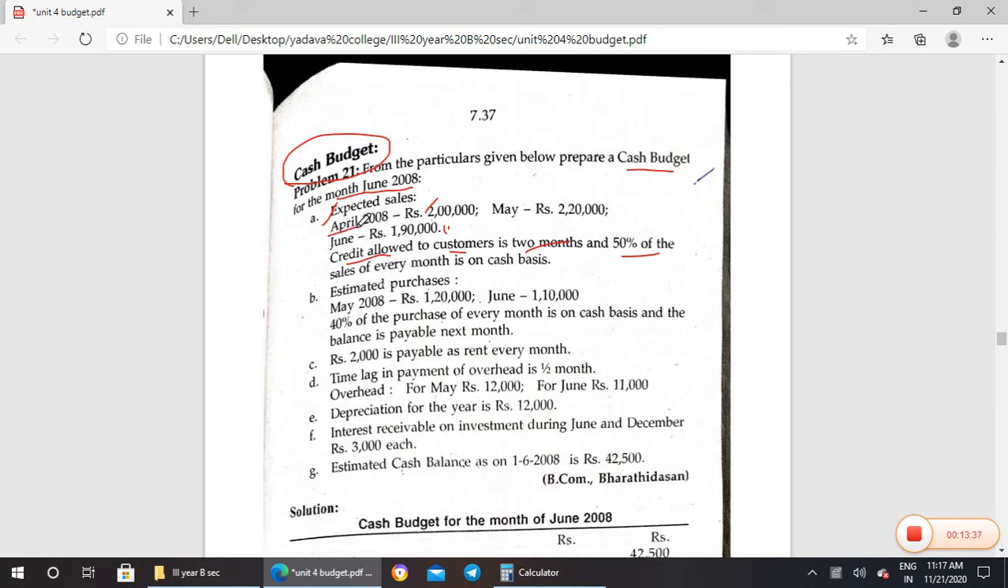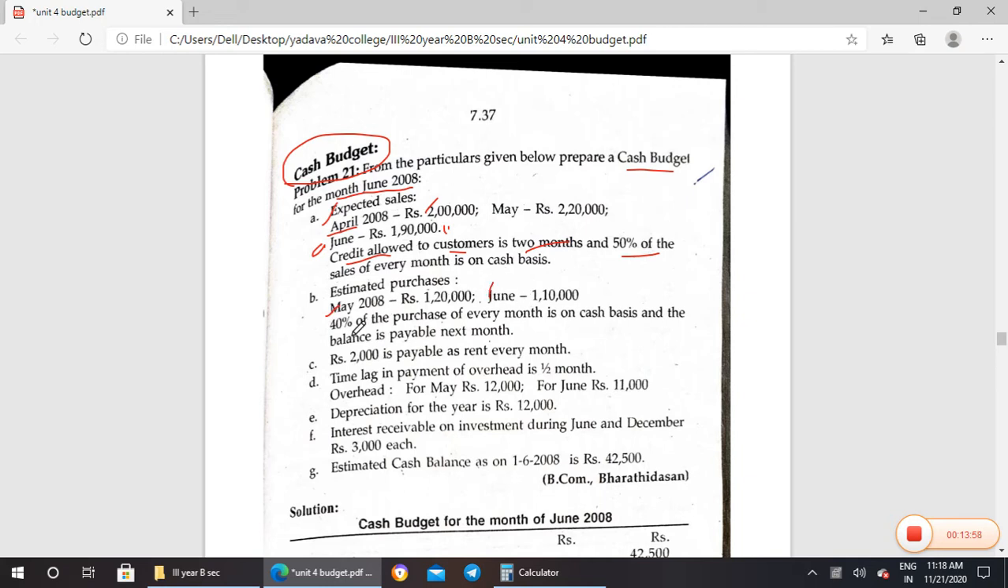So April sales will be paid 50% in cash, and the remaining 50% will be paid only in June. Only the 50% will be paid as cash payment. So this is how we have to notice each and every time. Now purchases: they have given for May and June.